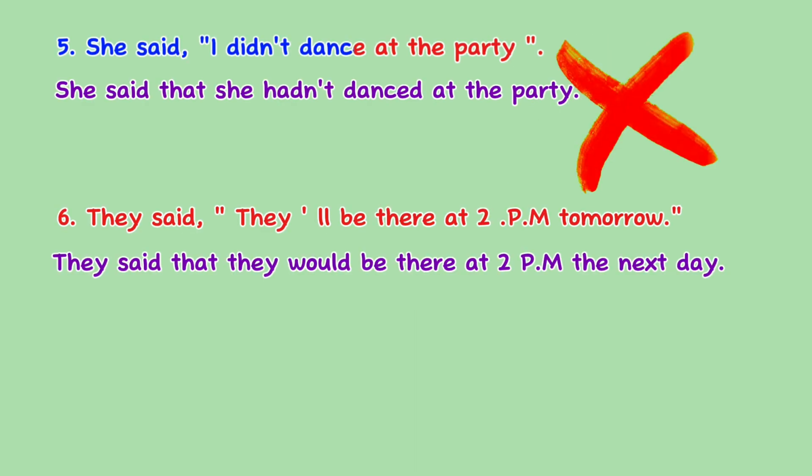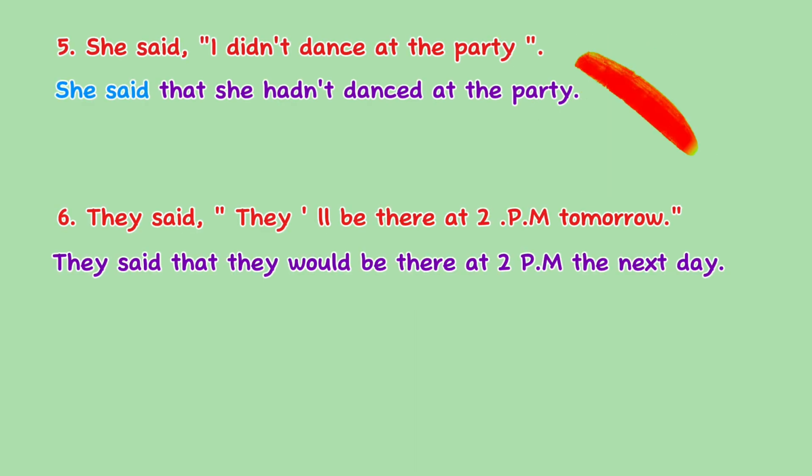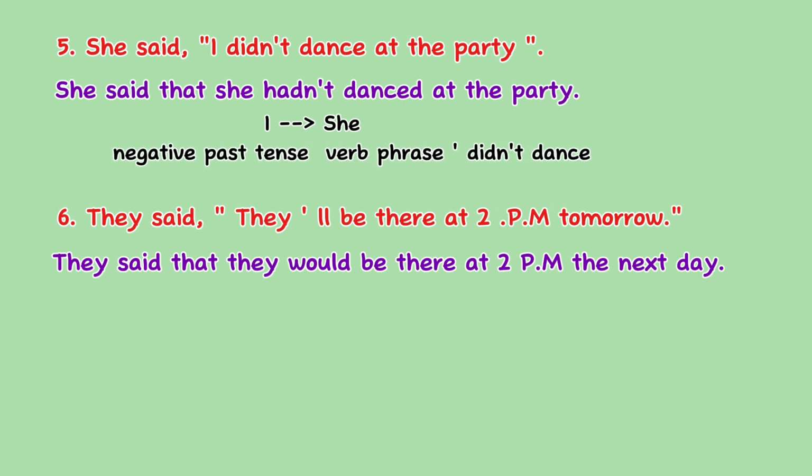She said, "I didn't dance at the party." The answer is, she said that she hadn't danced at the party. The pronoun I changes to she. The negative past tense verb phrase didn't dance changes to hadn't danced to reflect the past perfect tense, which is often used in reported speech to indicate that the action occurred before the reporting. This tense shift helps to clearly establish the sequence of events relative to the time of reporting.